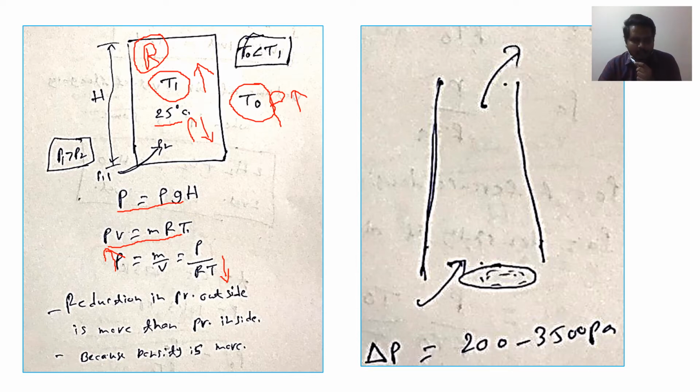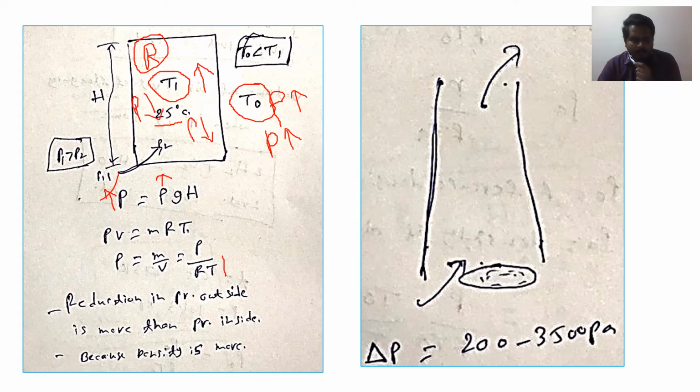Okay. Now one more thing. From this equation P equals rho g h, when density increases, the pressure will increase. And when density decreases, the pressure will decrease. So the pressure will be higher outside because it has higher density outside, and inside our home the pressure will be lower.